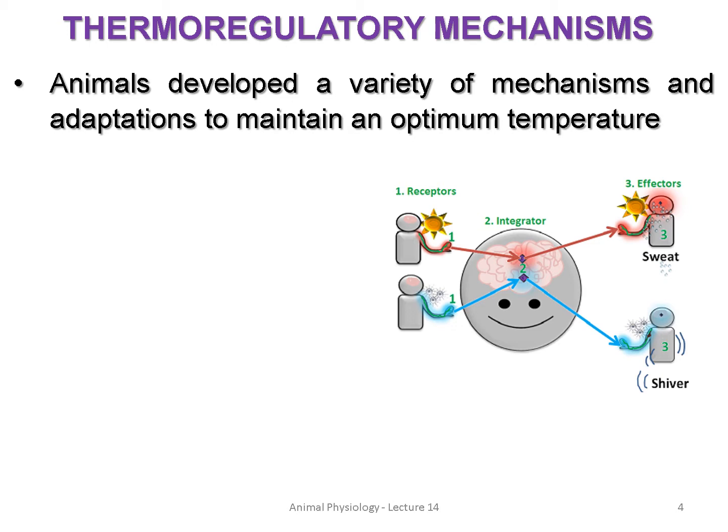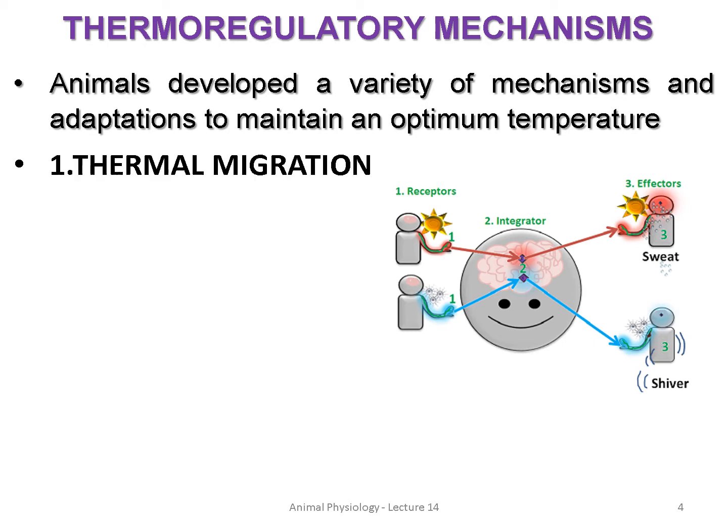So usually on hot days we sit under the fan or we put on the AC and all. On very cold days, what will we do? We cover ourselves with a blanket and we wear sweaters. We close all the windows and doors at home. So like that, we follow a variety of mechanisms and adaptations to maintain our body temperature.